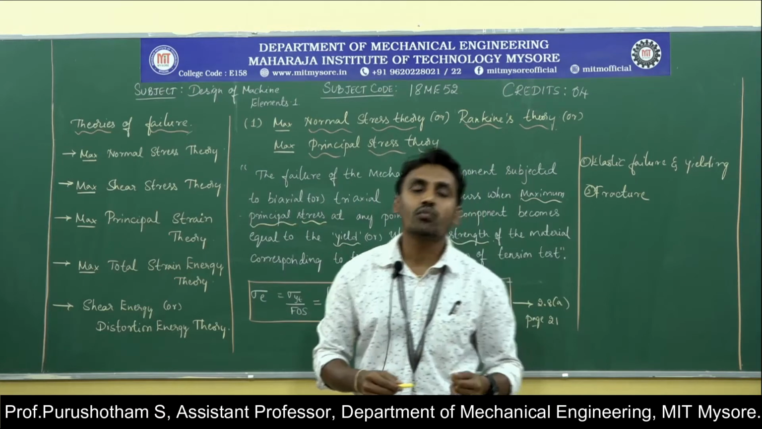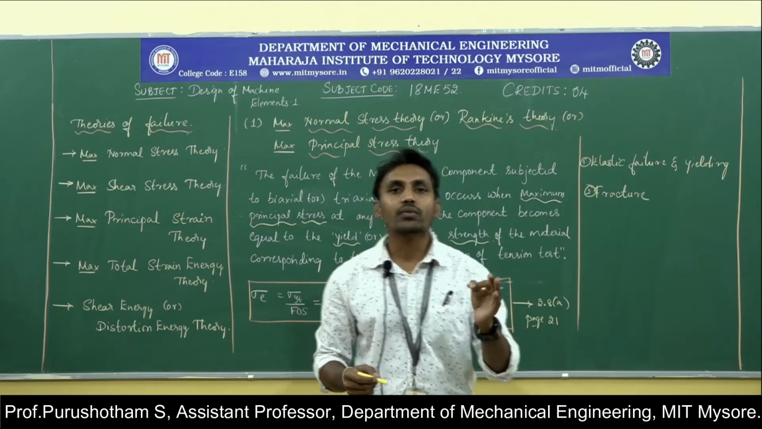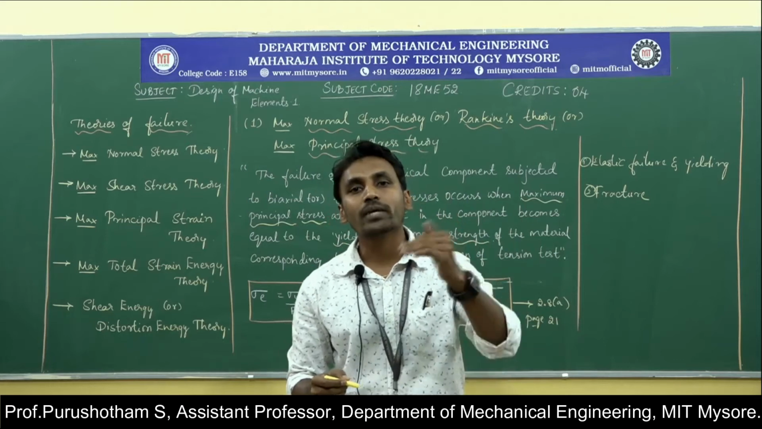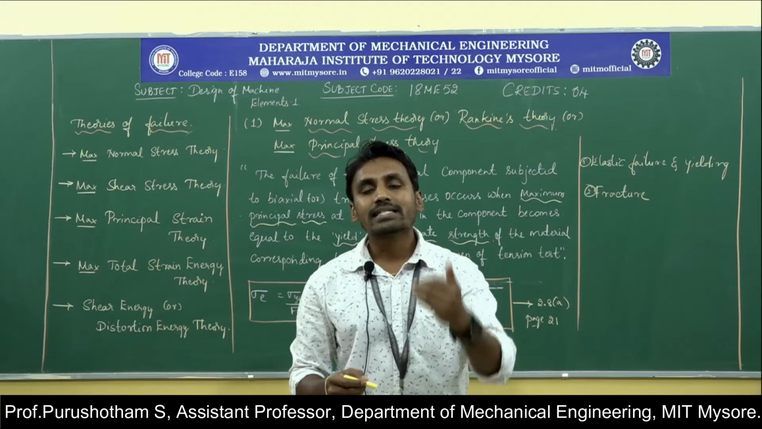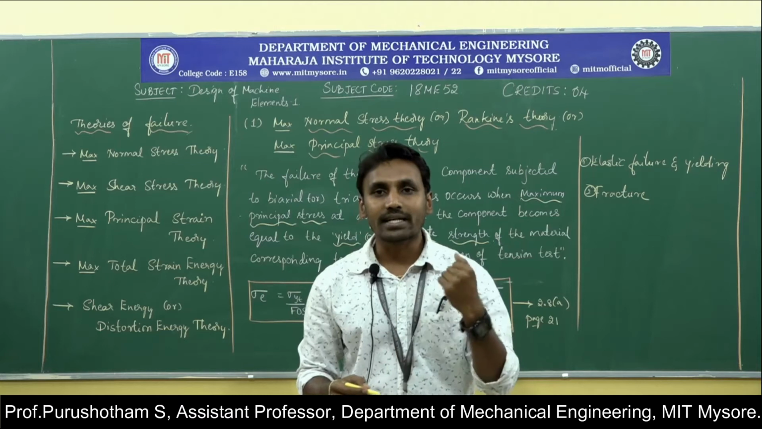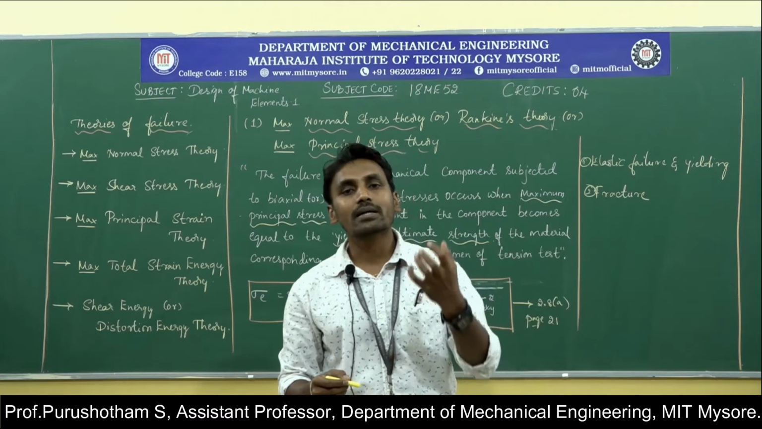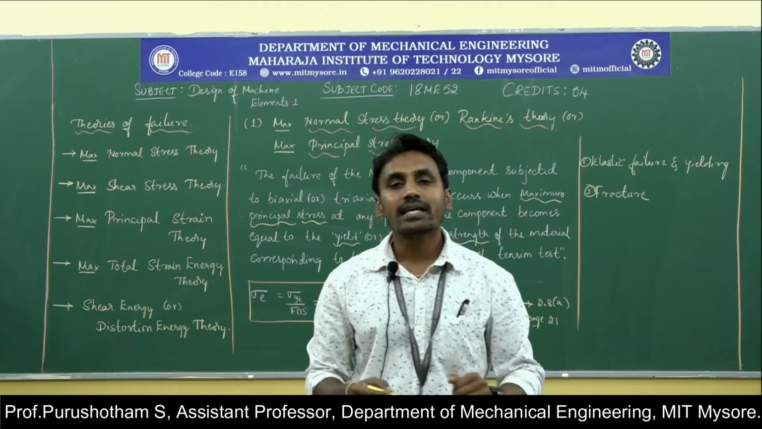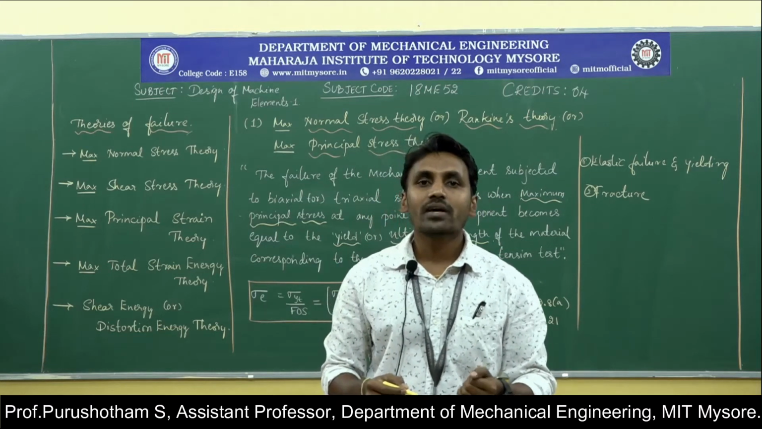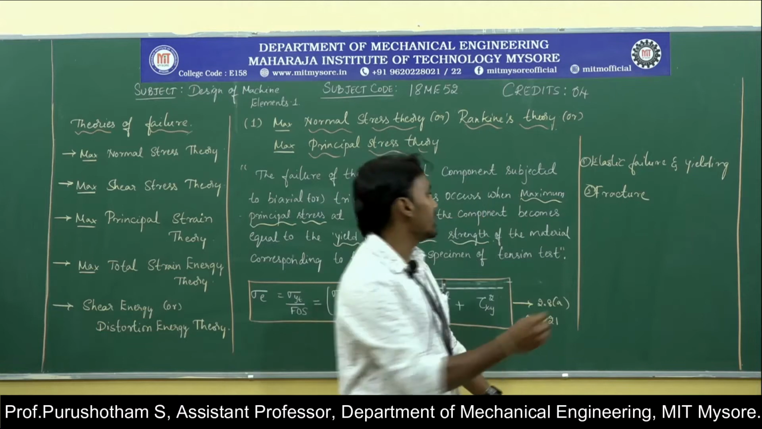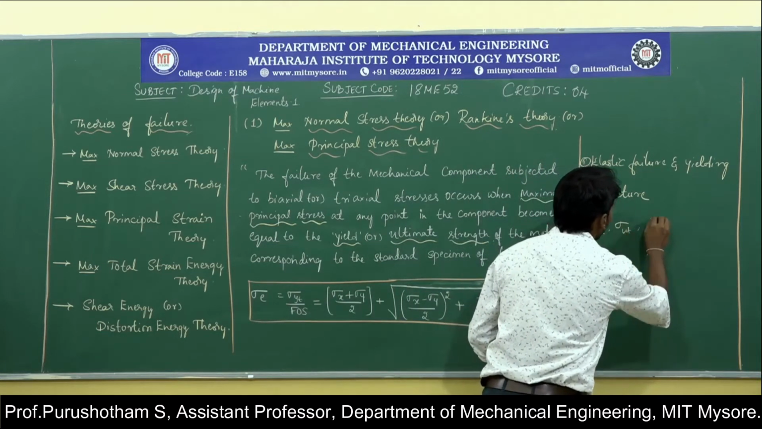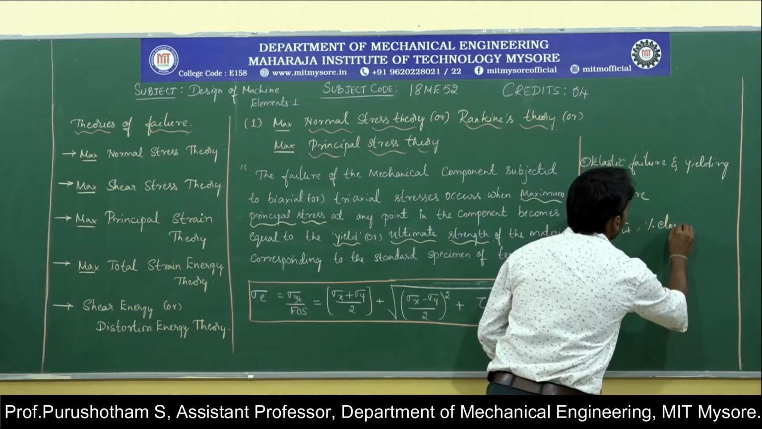In such conditions, what we do in practice is take the mechanical properties obtained from the simple standard specimen of the tensile test. We consider the mechanical properties obtained from the simple standard tensile specimen. From this, we get the yield strength, ultimate strength, and percentage of elongation.